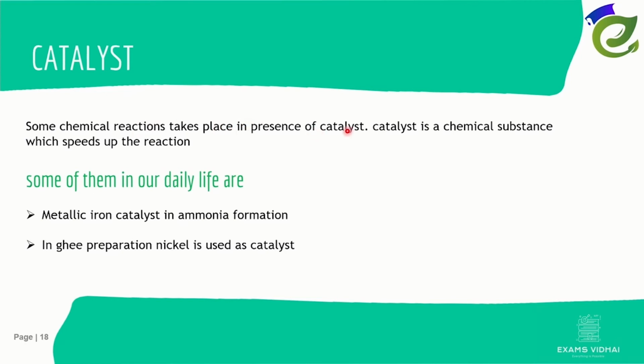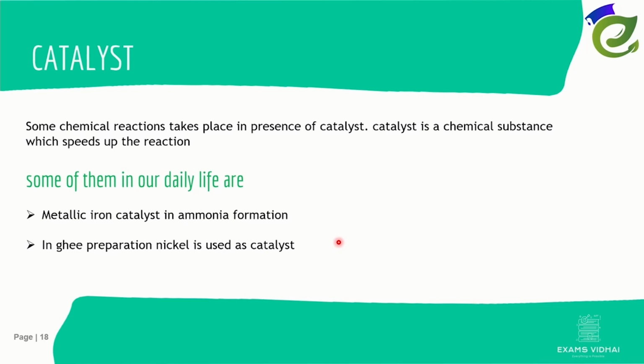Some chemical reactions take place in the presence of a catalyst. Here a catalyst is a substance which speeds up the reaction. Some examples are: in ammonia formation, metallic iron is used as a catalyst, and in vanaspati ghee preparation, nickel is used as a catalyst. Usually some reactions take place very slowly.